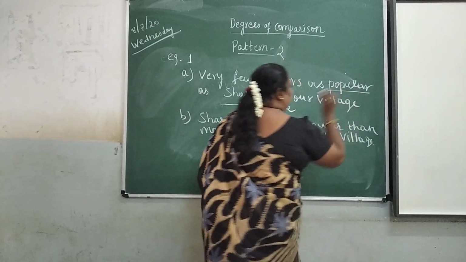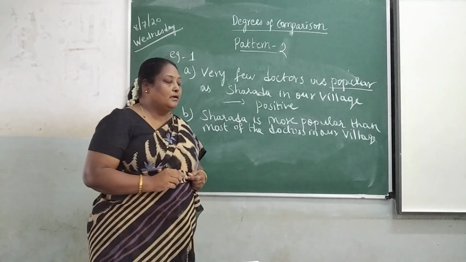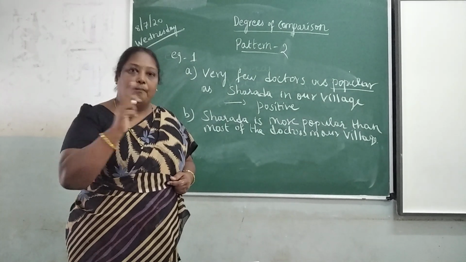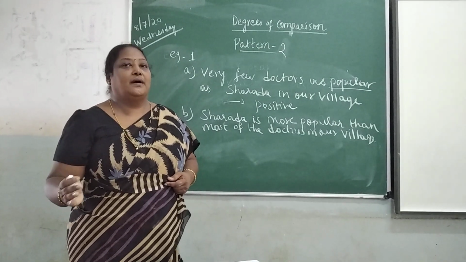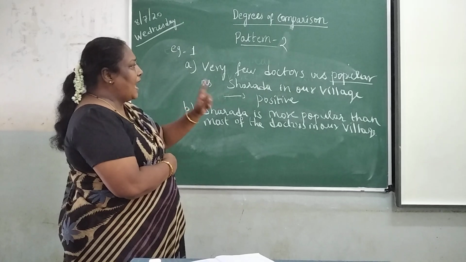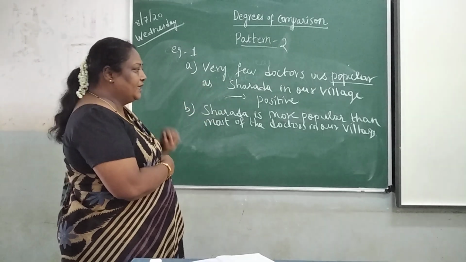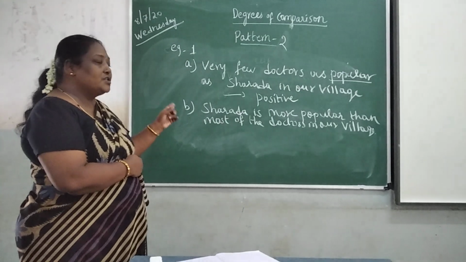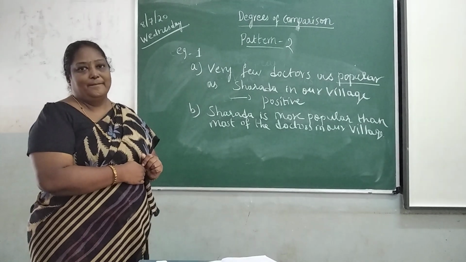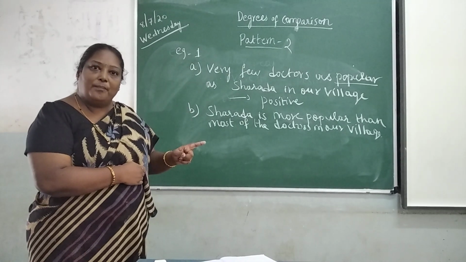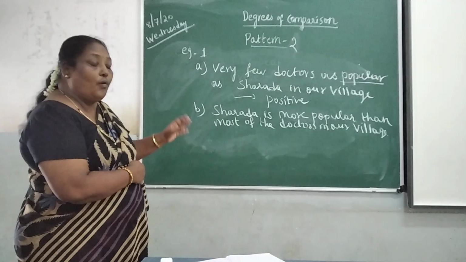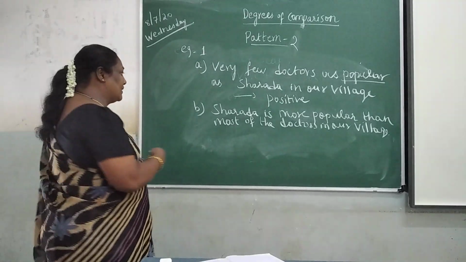Popular is the positive degree. What will be the comparative degree? More popular. What will be the superlative degree? Most popular. Popular, more popular, most popular. Now change the degrees. How do we change this pattern? Very few doctors are as popular as Sharda in our village. That is positive. How to change it into comparative? Sharda is more popular than most of the doctors in our village. This is the comparative degree. What will be the superlative degree for the second pattern?